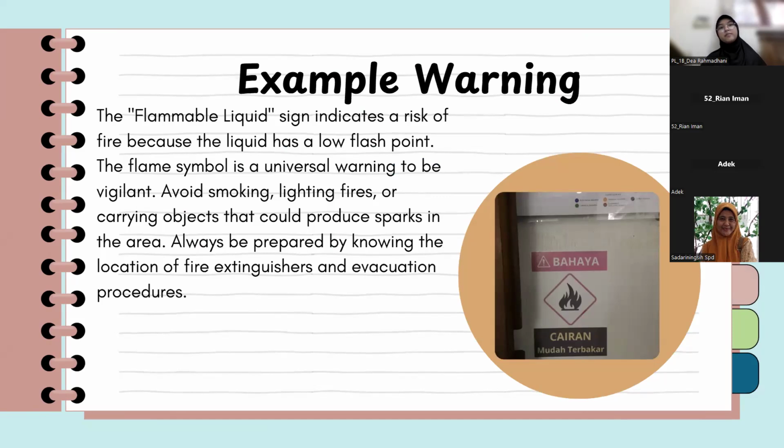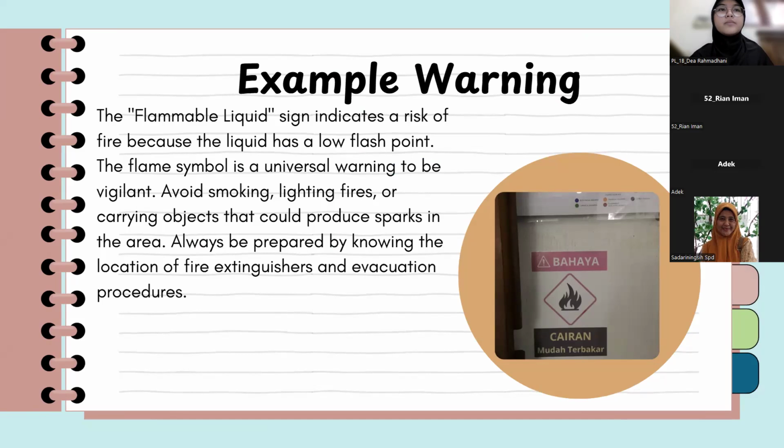The first example of warning is the flammable liquid sign. It indicates a risk of fire because the liquid has a low flash point.